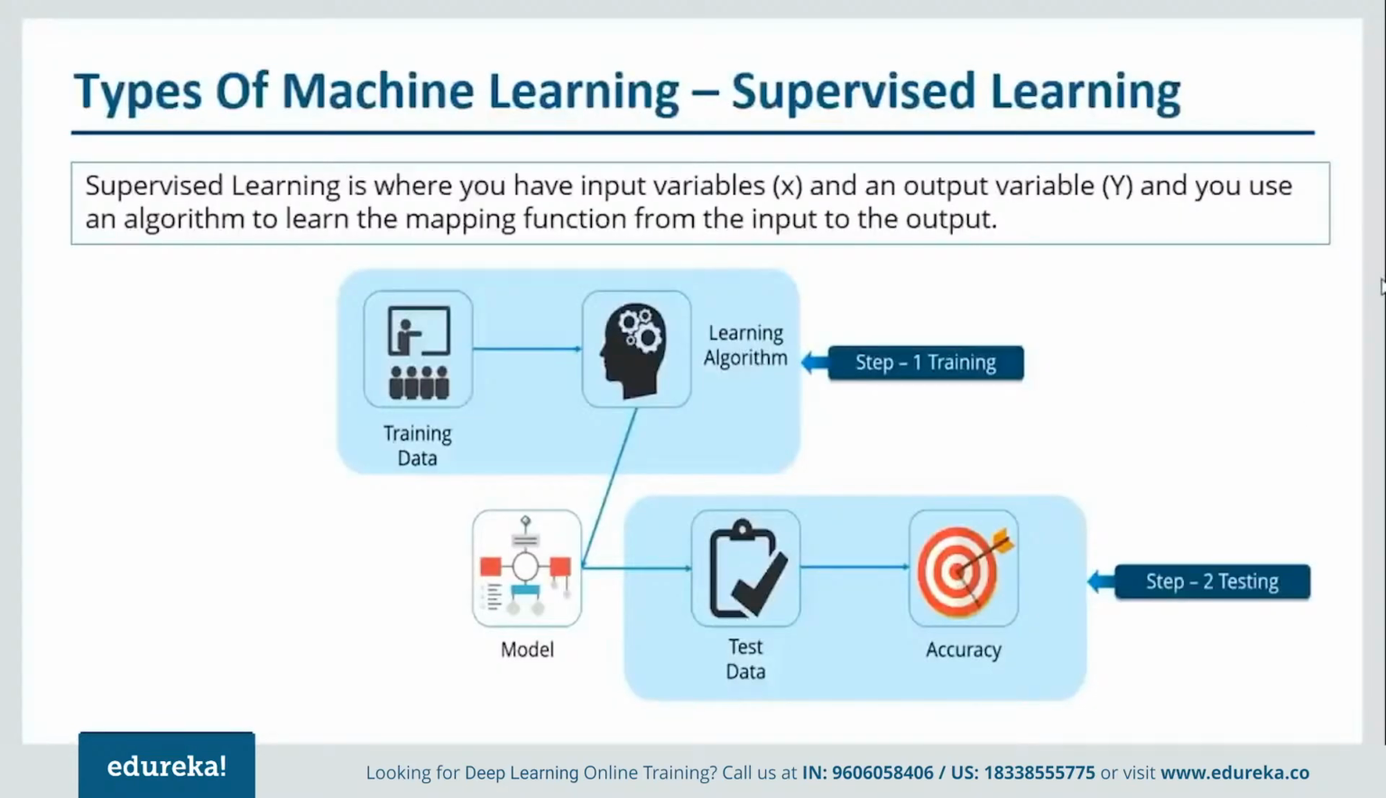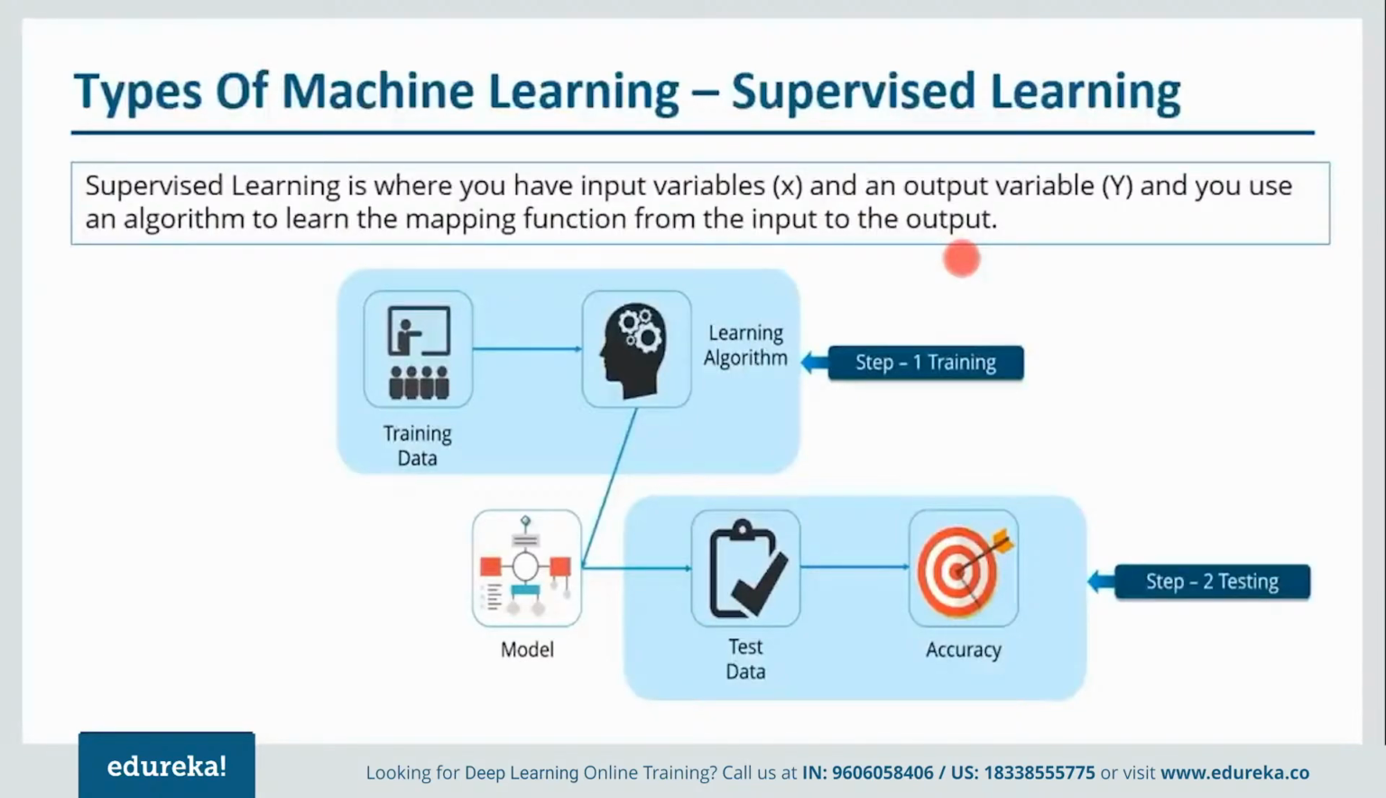So the first type is called supervised learning. Now in supervised learning, you have input variables X and an output variable Y, and you can use an algorithm to learn the mapping function from the input to the output. Now let me simplify it for you. In supervised learning, the data that you have already contains the classification. Let me talk about the previous example itself. From our data set, we knew that if we have this width and this length of our sepal and petal, then that will be the species of flower. So the classifications are already defined. So that will be under supervised learning.